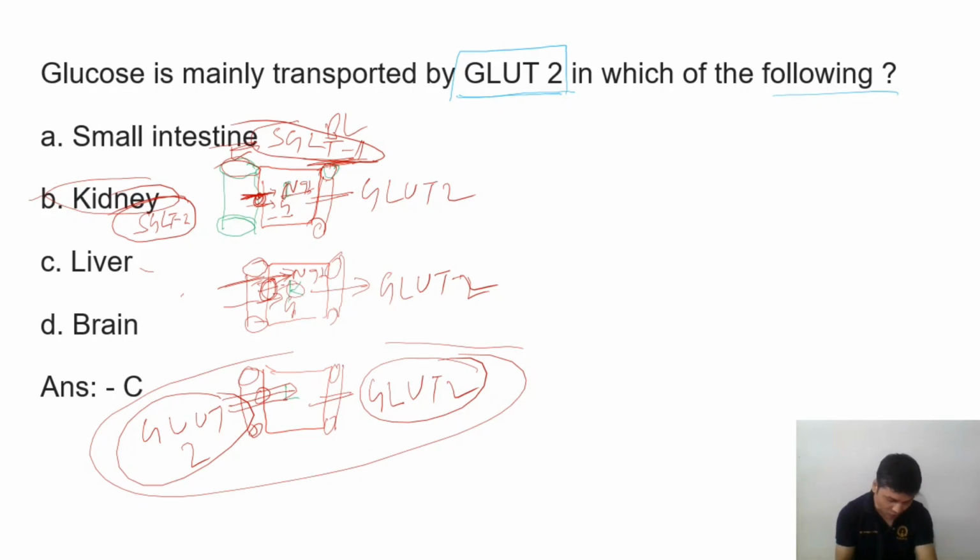reabsorption is done by SGLT2, and not GLUT2. GLUT2 is the basolateral transporter. They go by secondary active transport and then go into the blood. So again, GLUT2 is present on all the basolateral sides, in the intestine, kidney and liver. But on the luminal side, in the intestine we have SGLT1, and in the kidney we have SGLT2, and in the liver, on the apical membrane, we have GLUT2 on both sides. That's why the most accurate answer will be liver and not kidney.